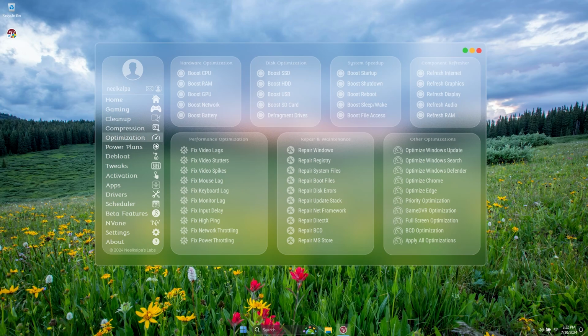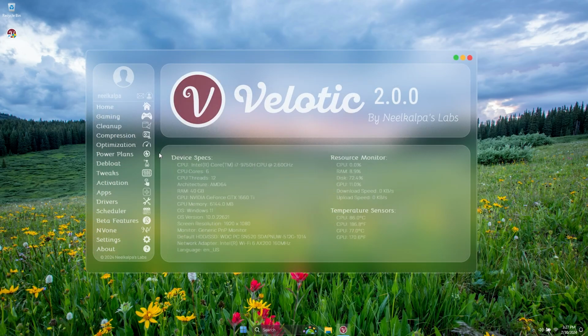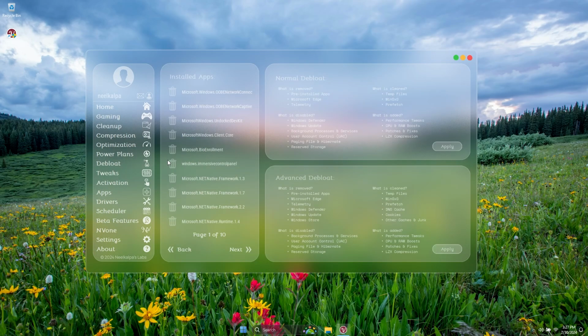Do you have many power plans that you switch between? The Power Plans page has many predefined power plans to boost your PC's performance or power efficiency. You can add or remove custom power plans that you can apply with one click. Never lose the POW files again. We have already looked through the Debloat page at the beginning of the video, so we'll skip it now.